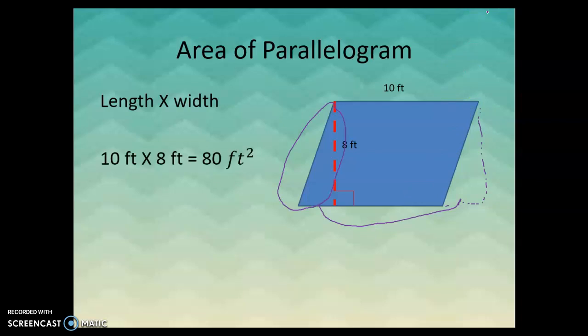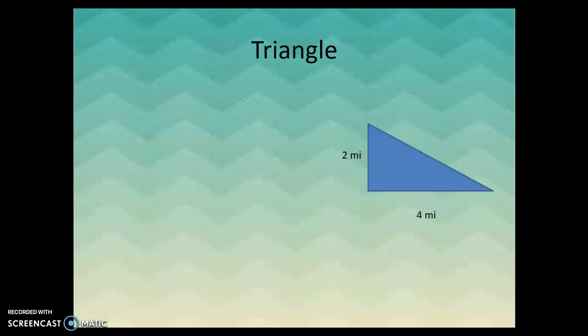So 10 times 8. Notice that the 8 is not the length of this side. That's not what we're using. Much like a triangle, we're using the side or the height that forms a 90-degree angle here. The actual height of the parallelogram, not the slanted side. So 10 times 8 gives us 80, and our units, feet times feet, feet squared. So the area of this is 80 feet squared.